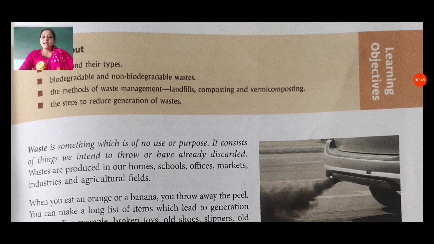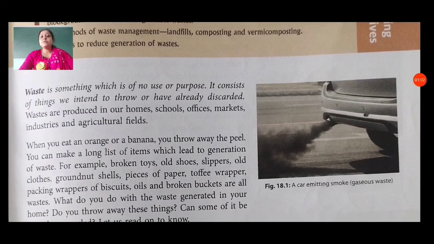When you eat an orange or a banana, you throw away the peel. Have you eaten the peel? No, we throw it away. It is also one type of waste material because we cannot eat it. Then you can make a long list of items which lead to generation of waste.